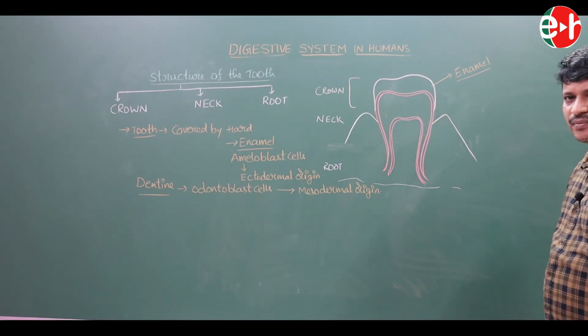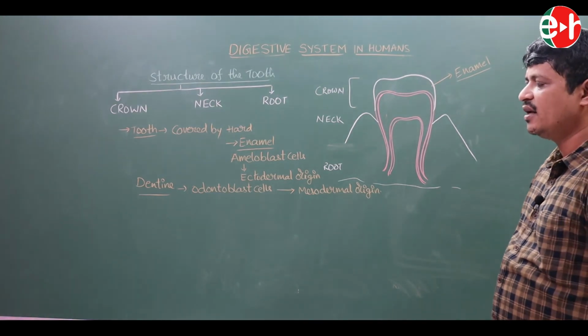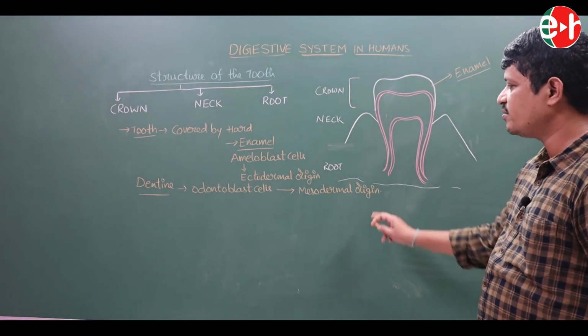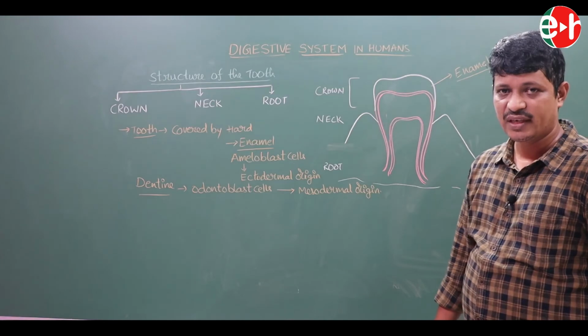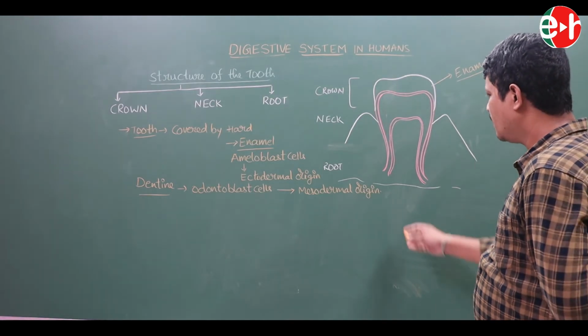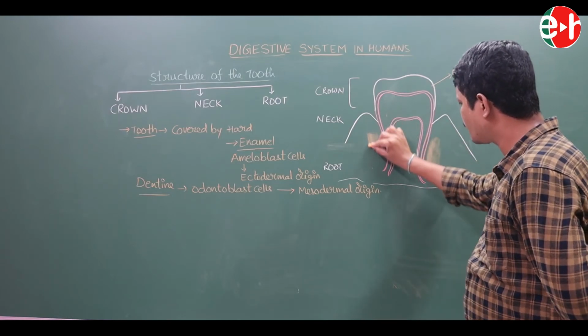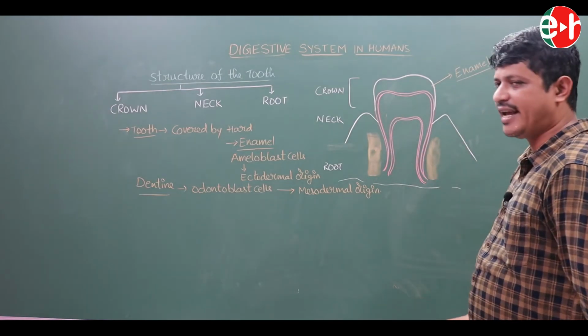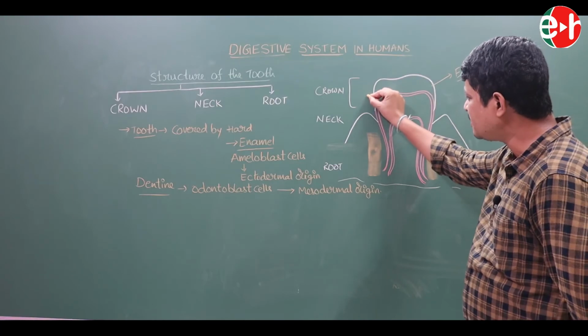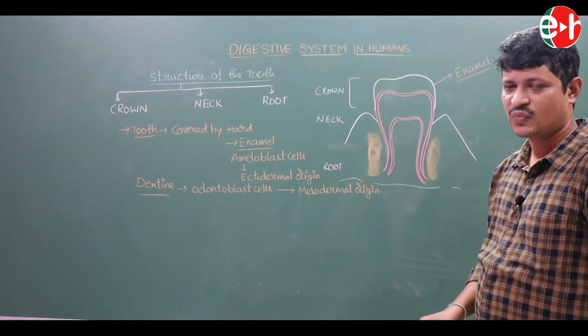Whereas the dentine is secreted by the odontoblast cells. It is of mesodermal origin. And this is the root. And this one is neck. This neck connects the crown with the root.